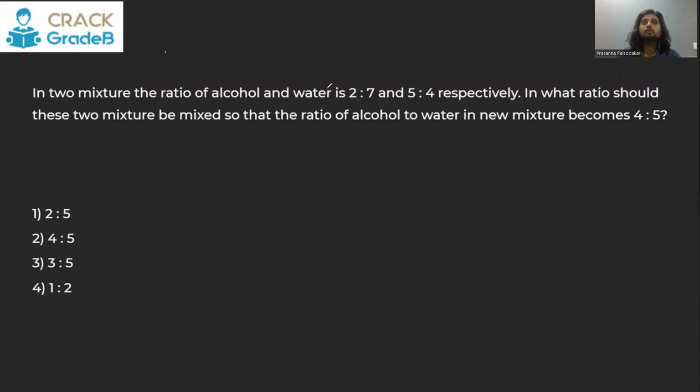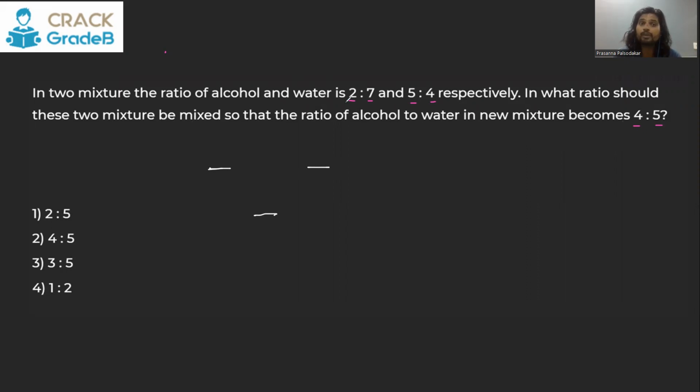In two mixtures, the ratio of alcohol and water is 2:7 and 5:4 respectively. In what ratio should these be mixed so that in the final mixture the alcohol to water ratio is 4:5? So as I told you, you have to write the concentration when you use alligation: concentration of first, concentration of second, concentration of the result.